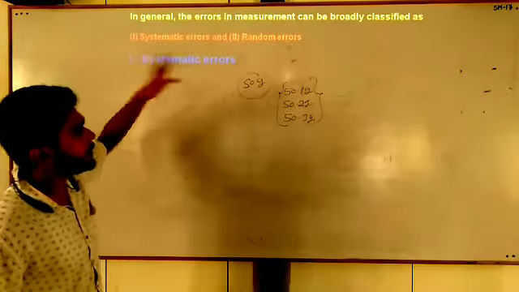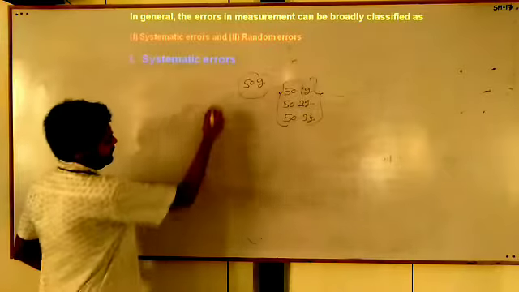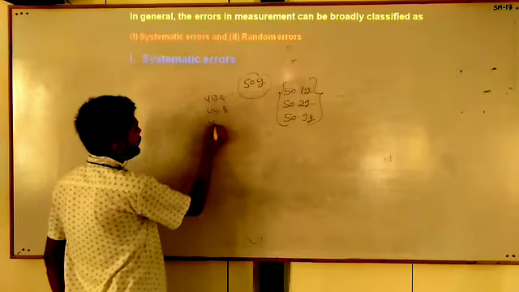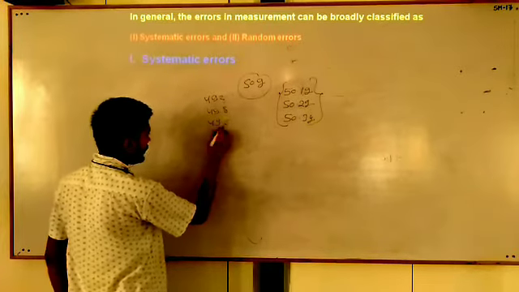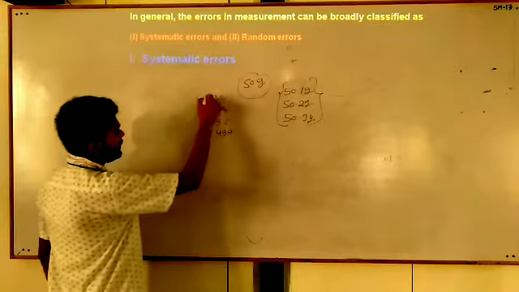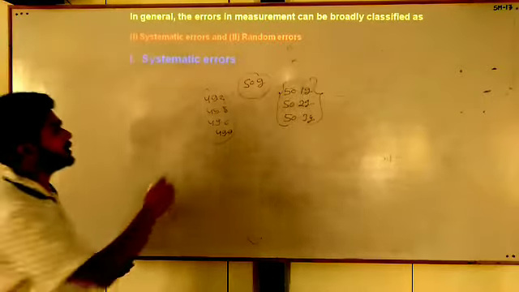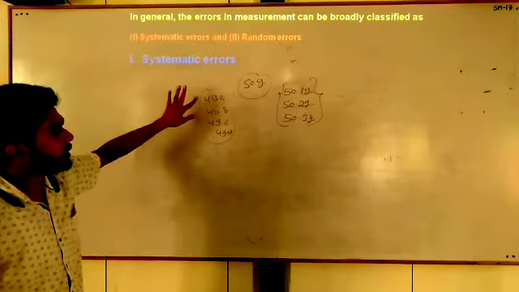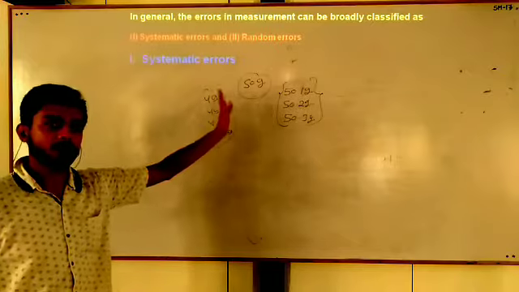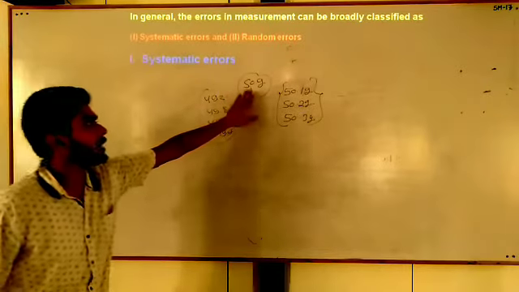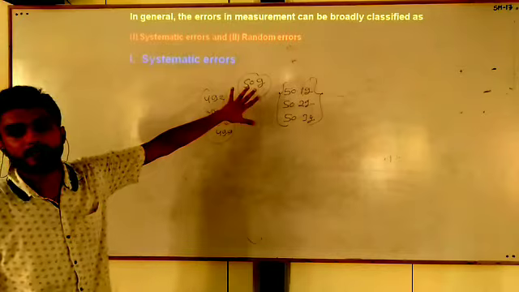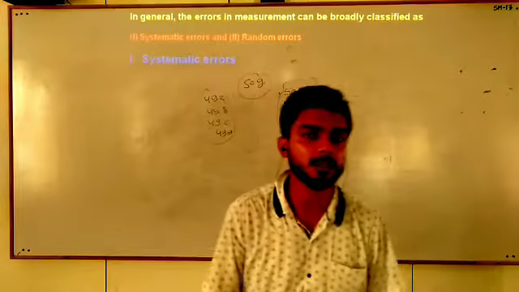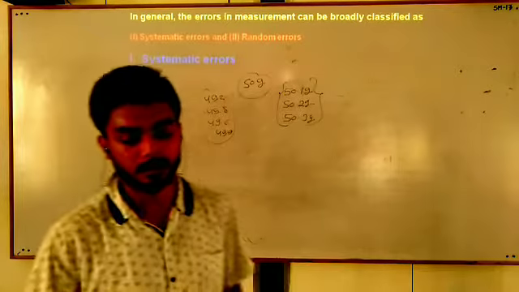Again we can take an example: 49.2 gram, 49.8 gram, 49.6 gram, 49.9 gram. One person measured the weight of this bottle and observed these values. Then you can see here the error is in the negative direction. The values are less as compared to the 50 gram. Then the errors which occur in one direction, either positive or negative, are called systematic errors.